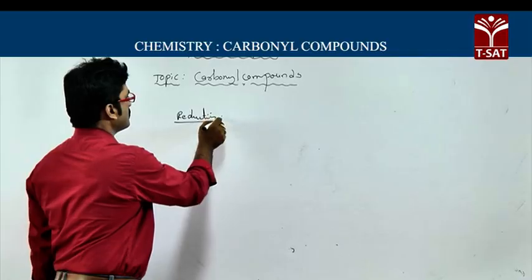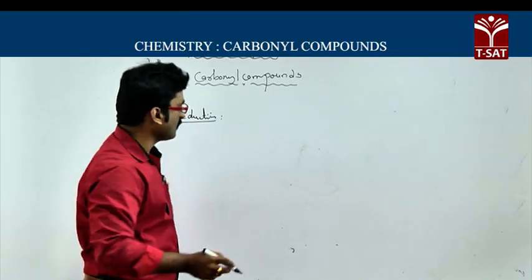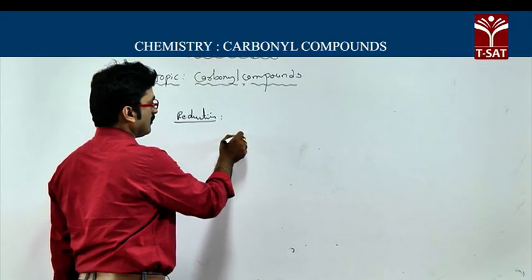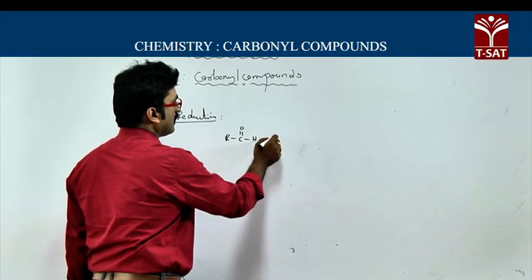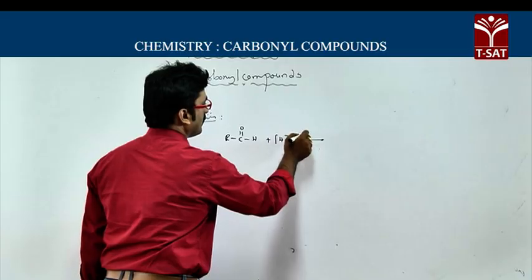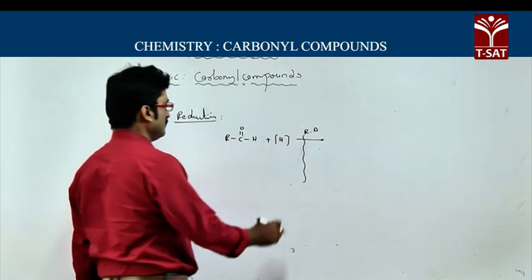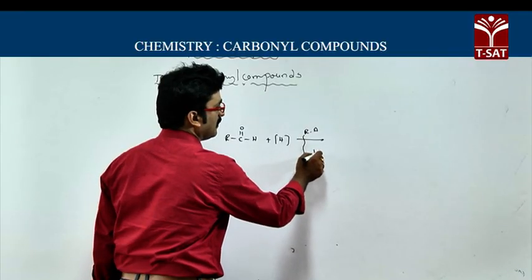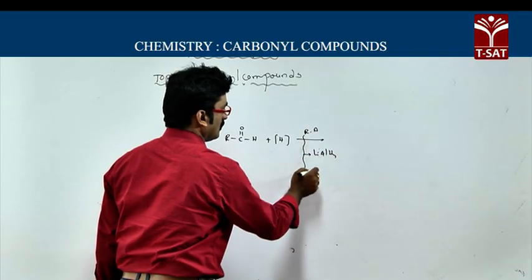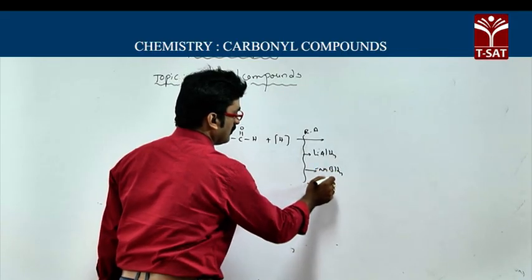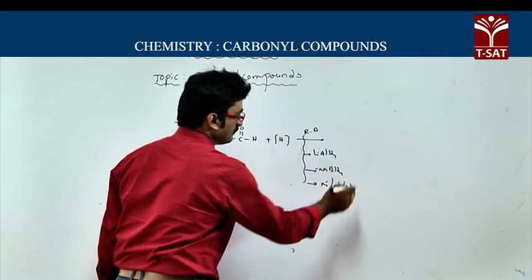You know that reduction is nothing but addition of hydrogen. Aldehydes and ketones, first we will take aldehydes, R, C double bond O, H. Aldehydes undergo reduction in the presence of reducing agents. The reducing agents which can be used in this reaction may be lithium aluminum hydride, sodium borohydride, or nickel, platinum, palladium.